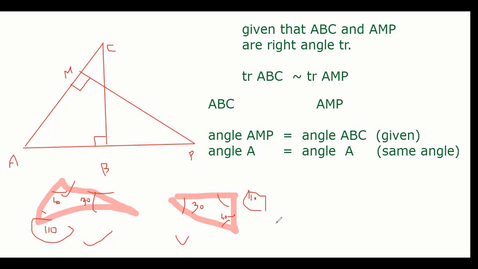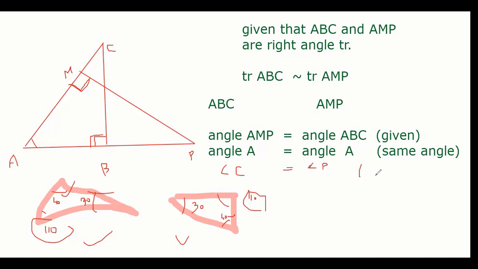Similarly, see the original question AMP, ये ट्राइंगल बात कर रहे हैं हम. दिस एंगल इज इक्वल, एक एंगल इक्वल है, दूसरा एंगल A इज इक्वल है. So which angle will be equal? Angle C has to be equal to angle P, and you will write because of some property of a triangle. You have to write clearly.